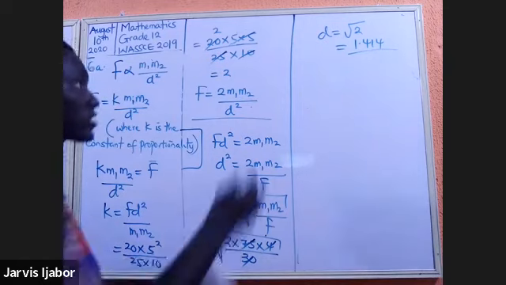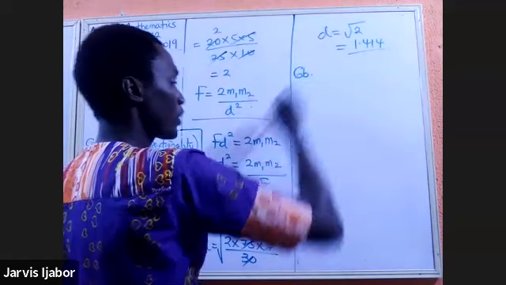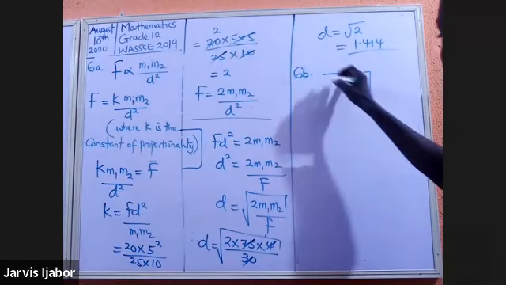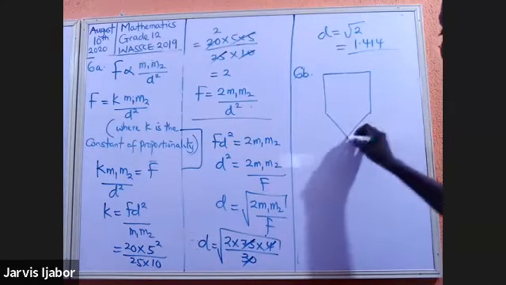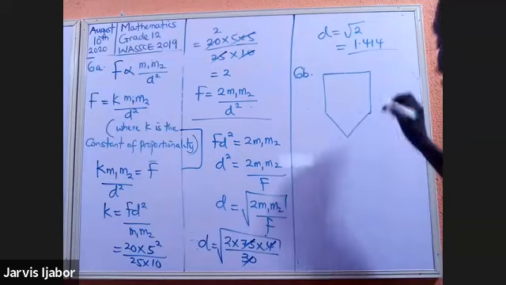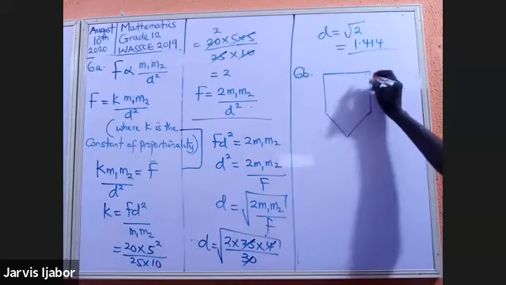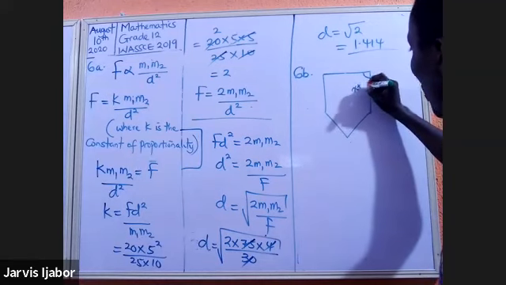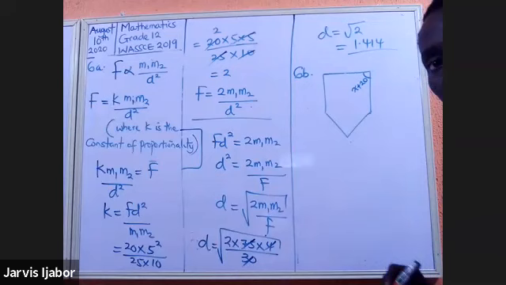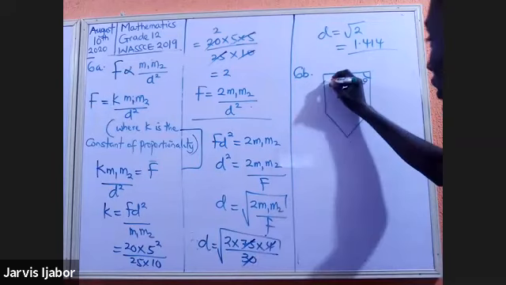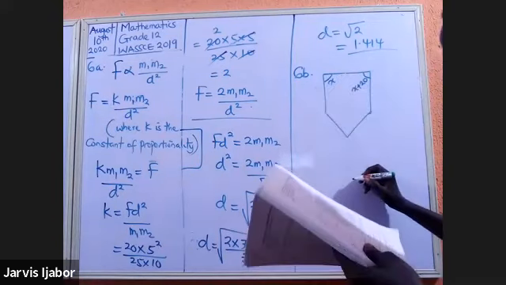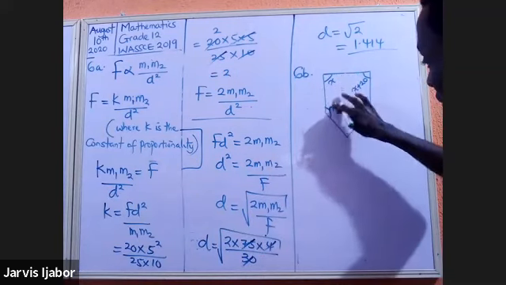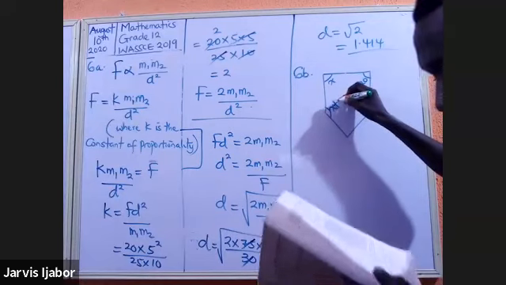So what about 6B? In 6B, we're given a diagram. Very interesting diagram. Obviously, this is a pentagon. So you should have an idea of where this question is going. Now, they say this angle here is x plus 20. You are told that this angle here is x. This angle here is x plus 60.